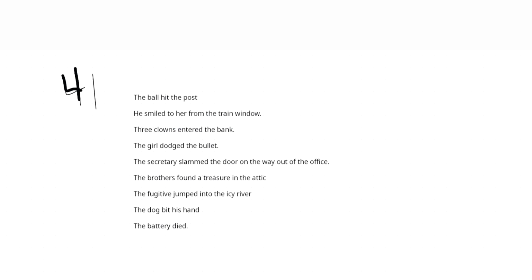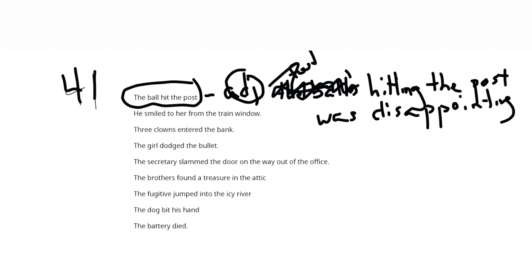These sentences are found in the workbook or the handbook for Chapter 41. We want them to assign adjective to this situation. And to do that, we're going to have them transform it to the present participle so that it's a noun and we can qualify it with an adjective. So hitting the post was disappointing. Okay, that's the first part. Now the students should create their own adjectives for these sentences. That's the first part of the activity.